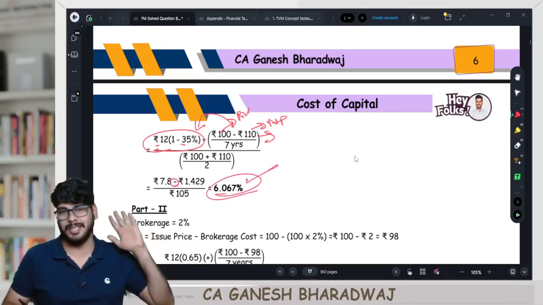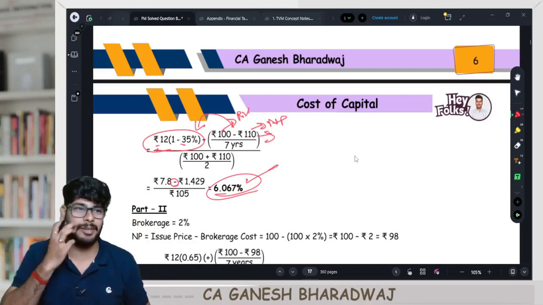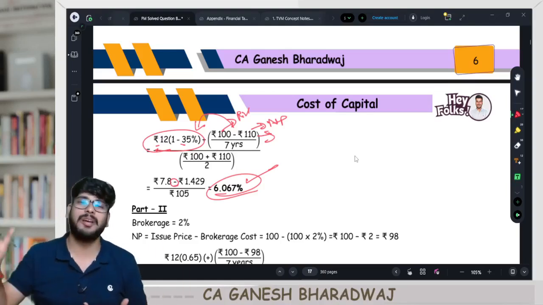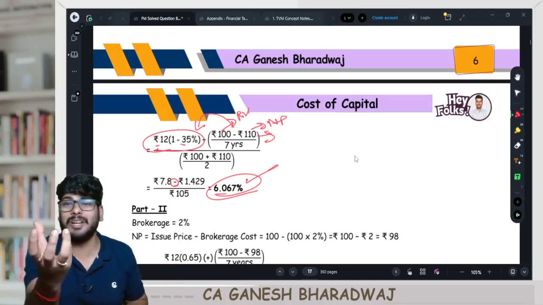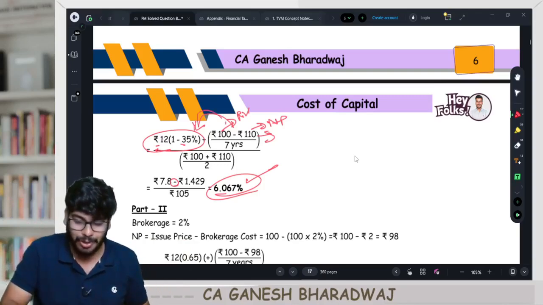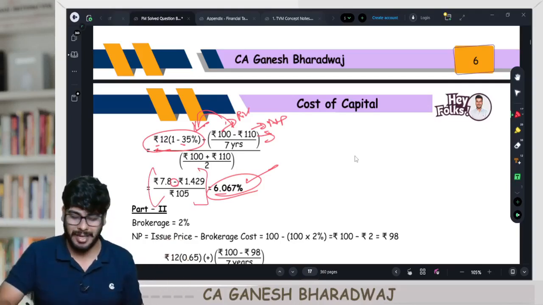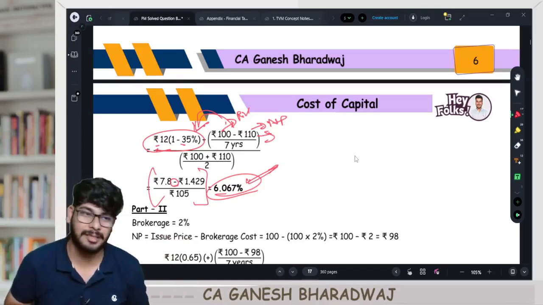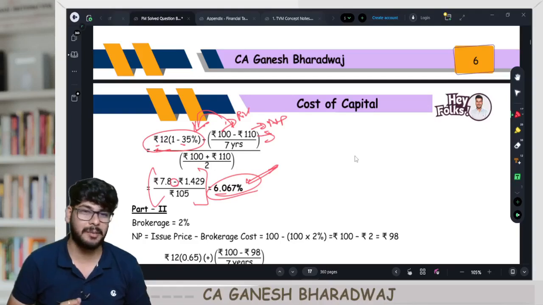Are you able to understand this? Don't think here minus is some typo error. It is actually correct only. I received, sorry, I received 110, but I'm repaying only 100. In this case, the company stands to gain. So whatever the net gain is, that goes on to overall reduce my interest cost also. The final post-tax cost of debt is actually very, very less. It's only 6.06. See how interesting this is. A very, very interesting point.